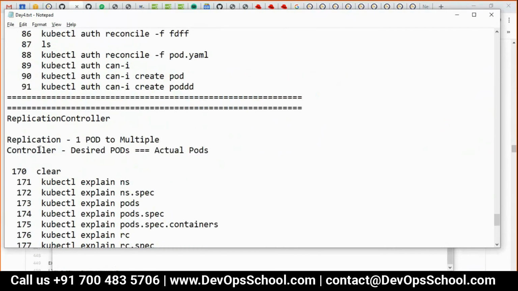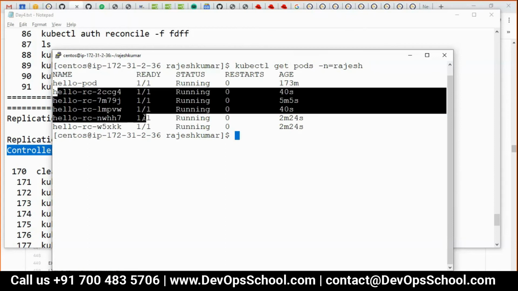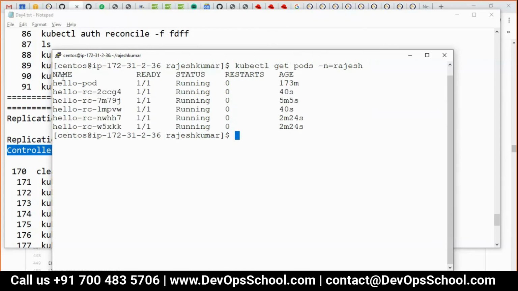The magic is the controller. So here you have a controller also. Let me tell you the difference between a pod which is not controlled by RC and, see, these pods are all controlled by RC. This pod is not controlled by RC. So first let me describe this pod. kubectl describe pod, this pod, hyphen n is equal to Rajesh, describe pod hello blah blah blah.